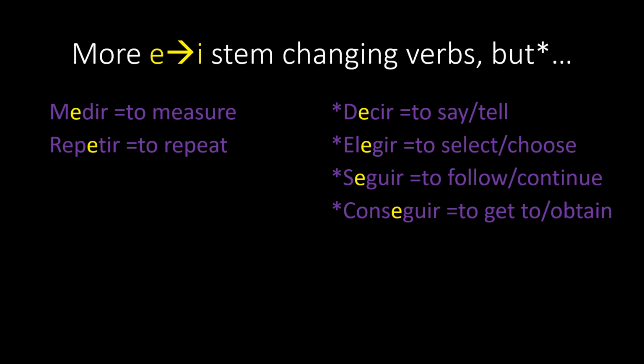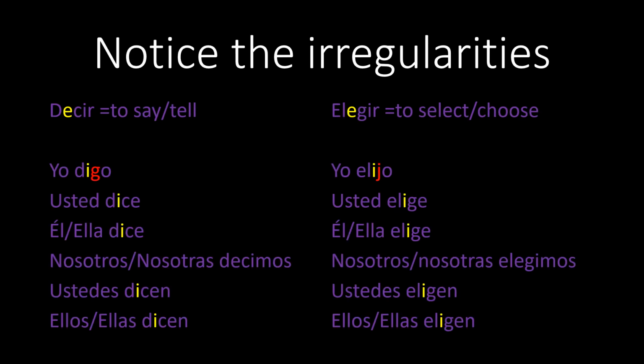Here you have E to I stem changing verbs as well. On the left, you have two verbs that follow all of the previous pattern from the previous slide. Medir, repetir. However, on the right side of the slide, you see decir, elegir, seguir, conseguir. These are all E to I stem changing verbs, but decir, elegir, seguir, and conseguir have a special little surprise. The surprise is a slight irregularity.